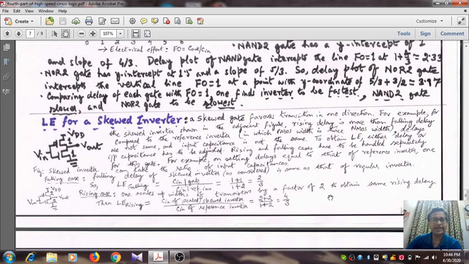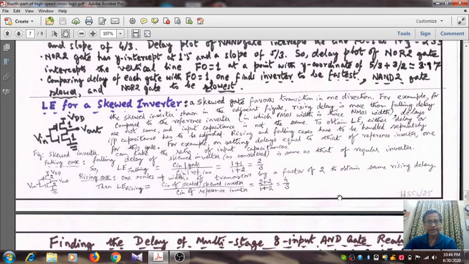Clear? And depending on where you need to put the skewed inverter, either you can optimize the circuit for rising transitions, or you can optimize for falling transition, or you can take the average, that means average of 2 by 3 and 4 by 3 is nothing but 1. Okay, so you can do whatever is the situation.